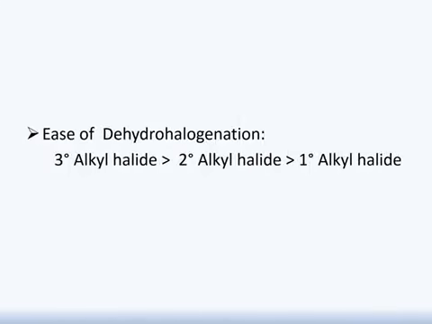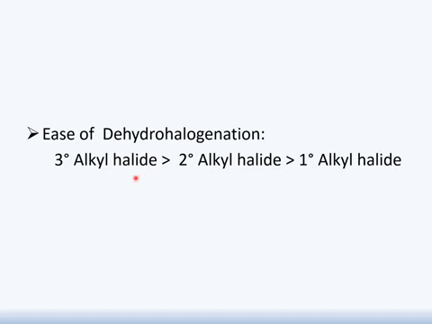Here we will see ease of dehydrohalogenation. Alkyl halides, as we know, can be tertiary in nature, secondary in nature, or primary in nature. We will see which is more reactive, and let's see which has more possibility to undergo dehydrohalogenation. We will see in case of tertiary alkyl halide, their ease of dehydrohalogenation is far easier in comparison to secondary one, in comparison to primary.